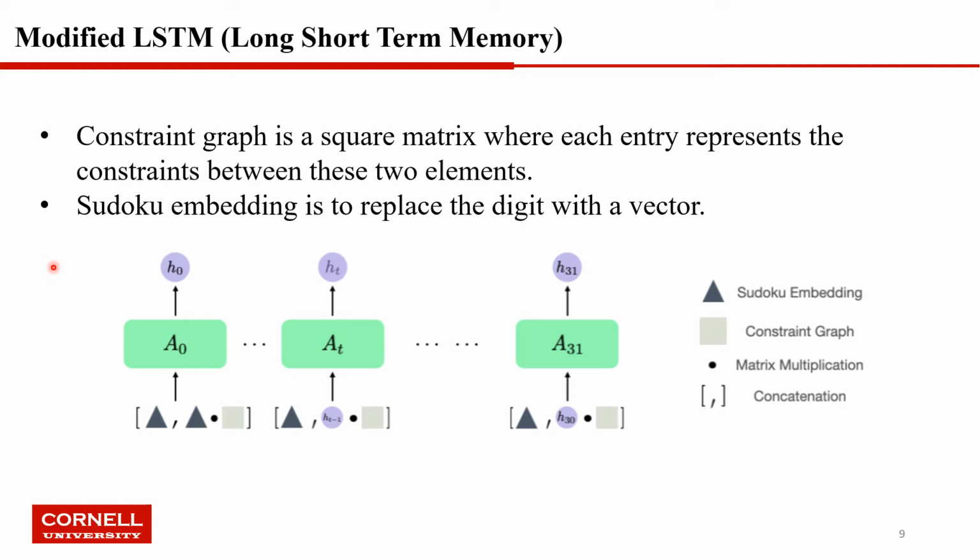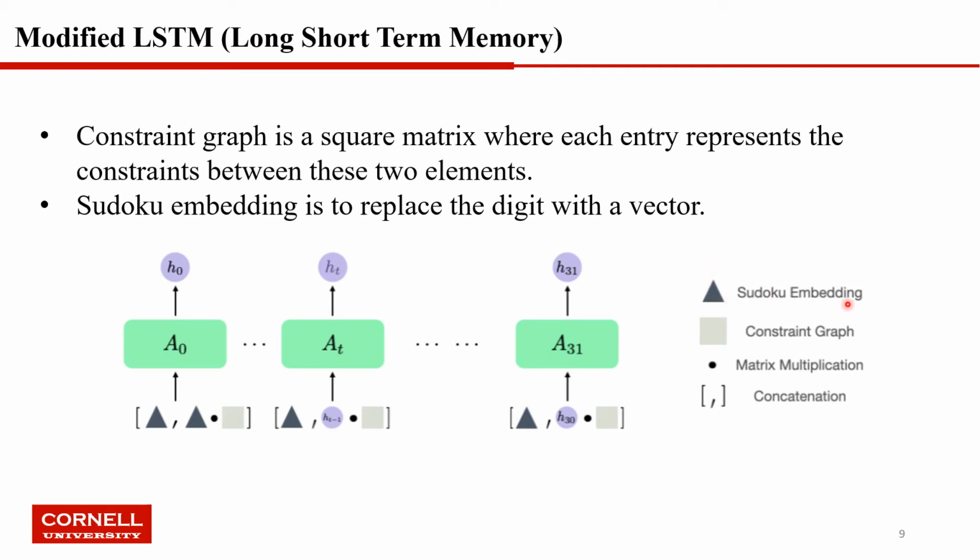Each row represents one cell of the original sudoku, and each column also represents one cell. The entry is 1 if the two cells corresponding to the entry belong to the same row or same column or same 2x2 block, otherwise 0. The sudoku embedding replaces the digit with a vector, since a vector is easier for a deep neural network to understand. Now let's look at this modified LSTM architecture.